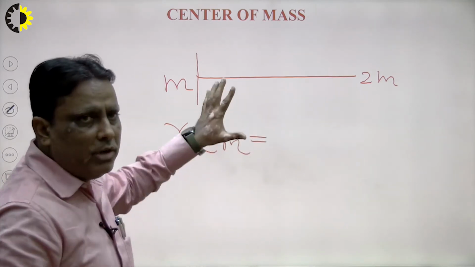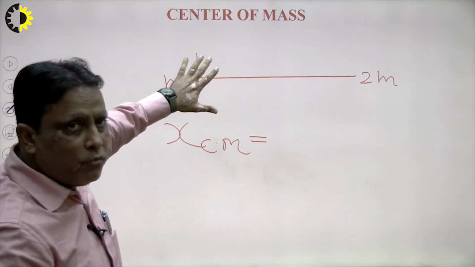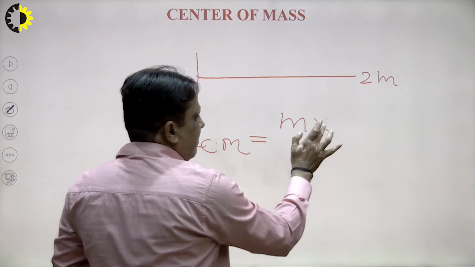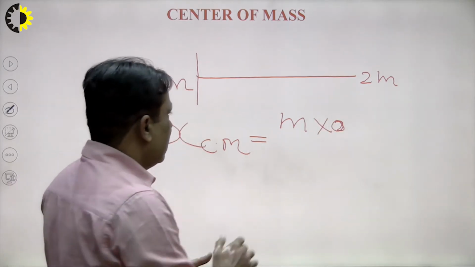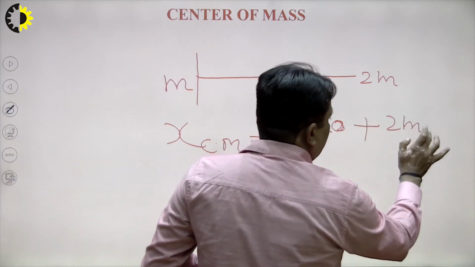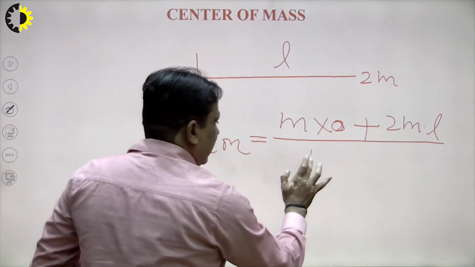We see very carefully, right? So what is the position of particle m from the fixed point? So m into 0, because the distance of the m particle from this point will be 0 here, right, plus the other point is 2m and the distance of this point we say L, I write here, divided by m plus 2m.